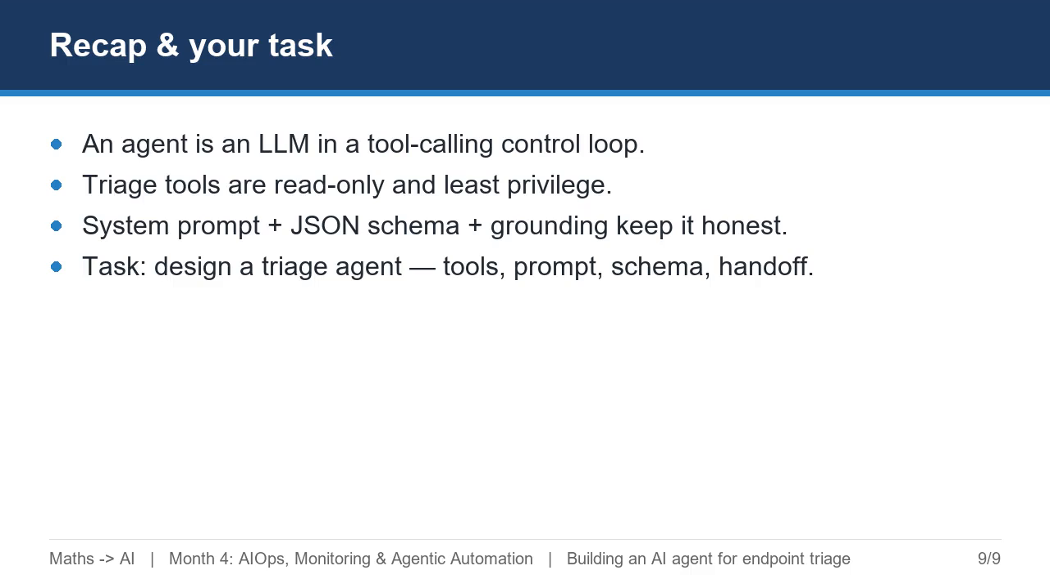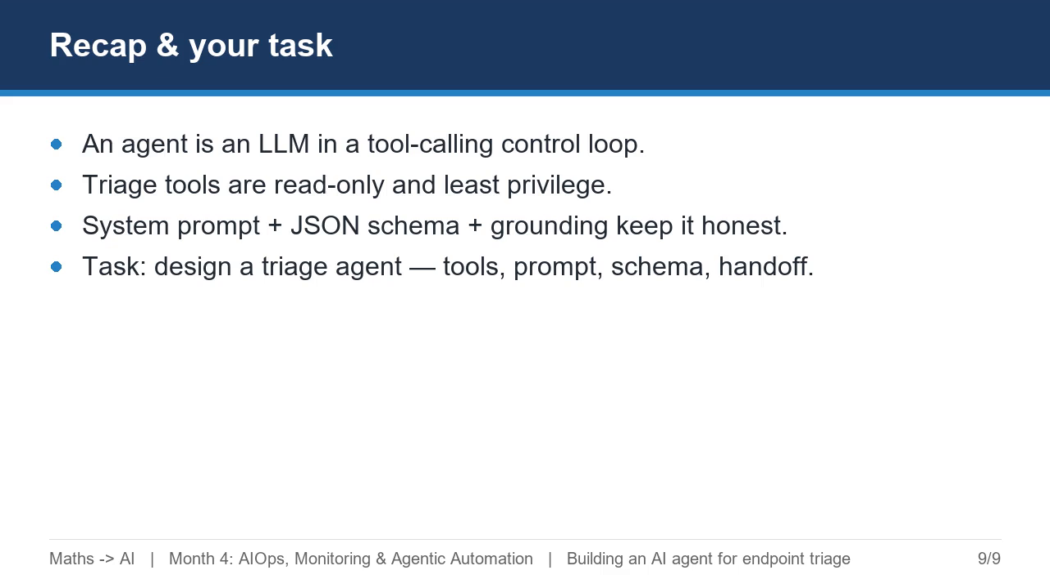Let's recap. An agent is a language model in a tool calling control loop. A triage agent's tools are read-only and least privilege. Its system prompt, its JSON output schema, and telemetry grounding are what keep it honest, and it always stops at a recommendation. Your task: design a triage agent for one real alert type in your environment.